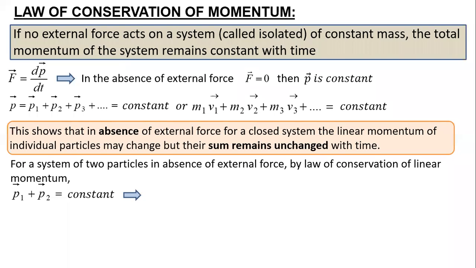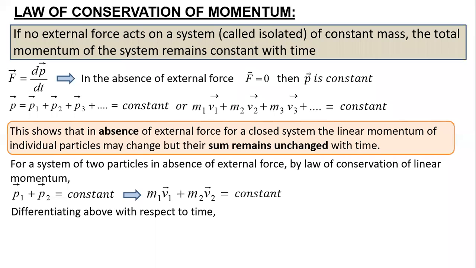If I apply the basic formula, m1 v1 plus m2 v2 is equal to a constant. If I differentiate with respect to time, there are two terms that I can differentiate individually. For the first term, mass is constant, so it becomes m1 dv1 by dt. For the second term, m2 is constant, so it becomes m2 dv2 by dt, and the differentiation of a constant is 0.